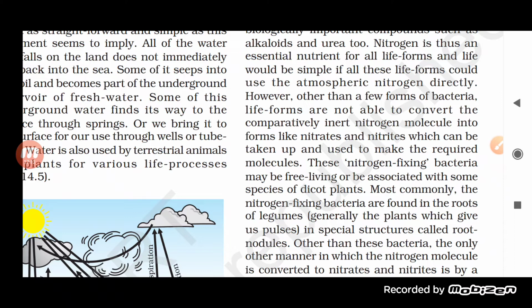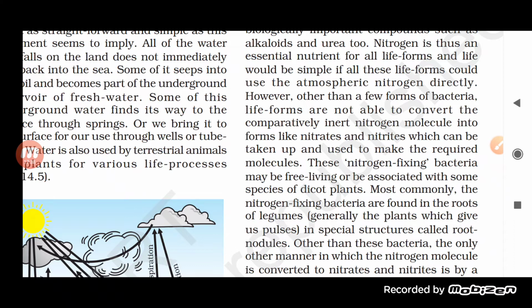Basically, we cannot take nitrogen directly. In the atmosphere, although the percentage is highest, we cannot take this nitrogen directly. But there are some bacteria which help in converting the nitrogen molecule into nitrate and nitrite.